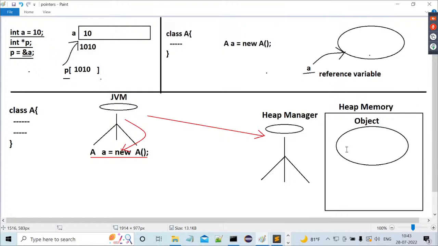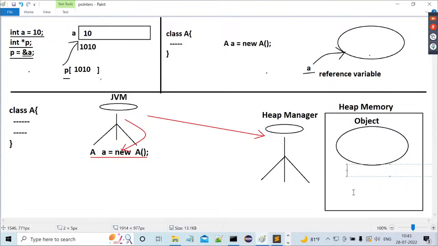So because of that reason, when this object is created by the heap manager, automatically the heap manager will assign one unique identity for this particular object in the form of an integer value, for example 1, 2, 3, 4, 5.